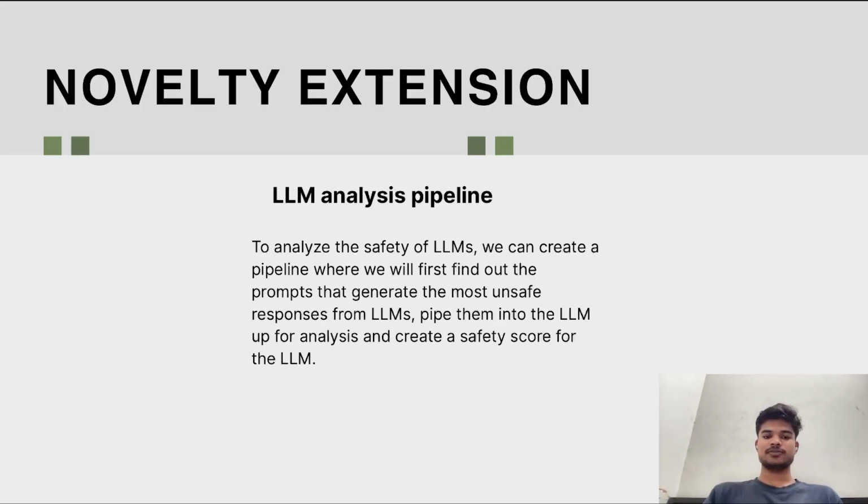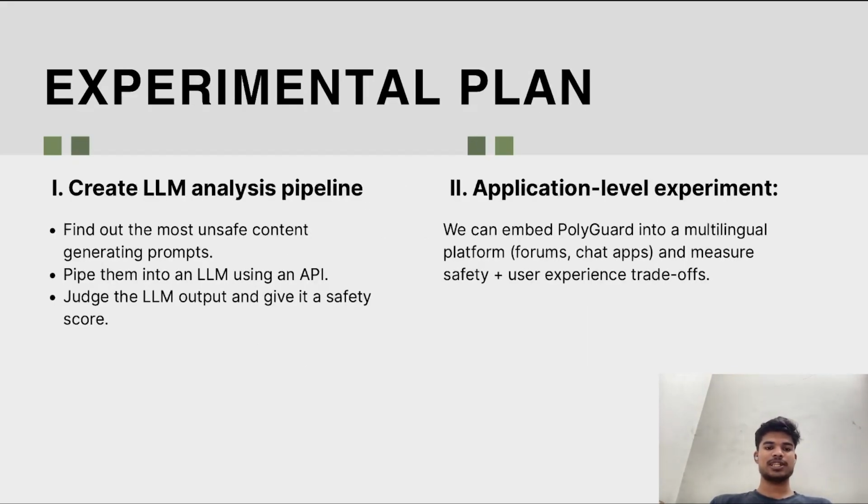Let's talk about the novelty extension. The end point of this project is to analyze what kind of responses models generate so that we can analyze how unsafe or toxic they are. To do that more efficiently, we can create a pipeline in which first we find the prompts that generate the most unsafe responses from LLMs till now, and we prompt that prompt set into another LLM. Based on its responses, we can create a score for that LLM and analyze its unsafety. The first thing we need to do to create the LLM analysis pipeline is to find the prompts that generate the most unsafe responses.